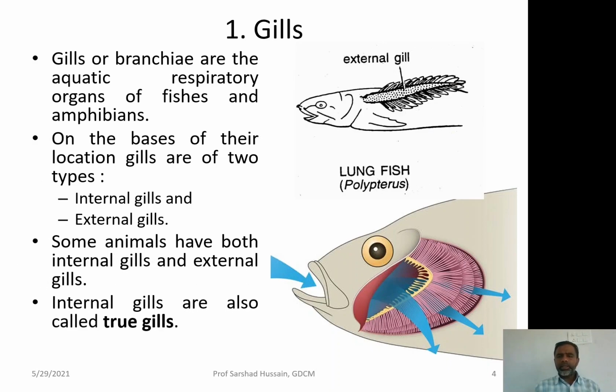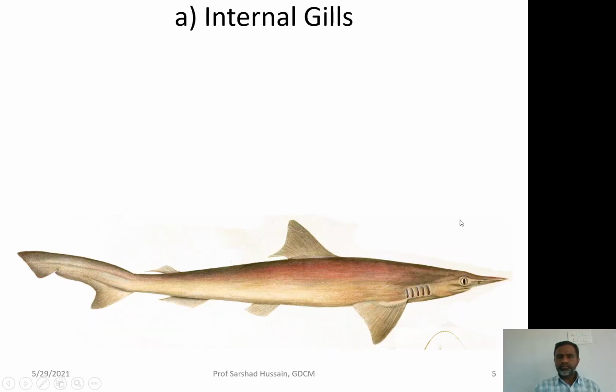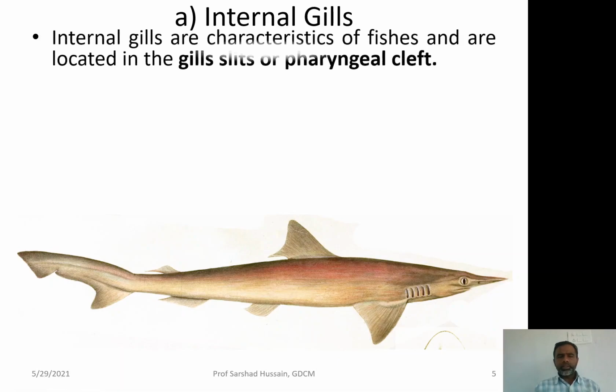Among them, the internal gills, these gills are called the true gills, this one. Let us look at the internal gill first. Internal gills are characteristics of fishes and are located in the gill slits or pharyngeal cleft.